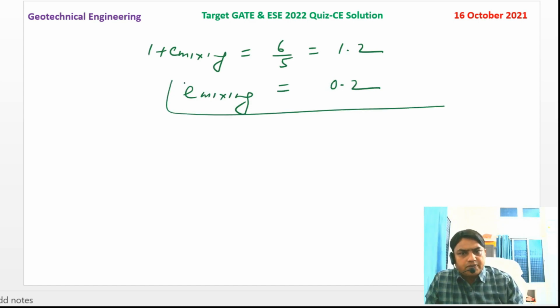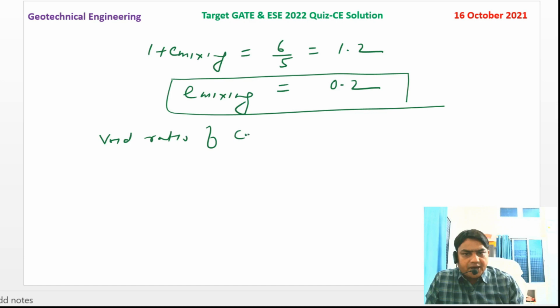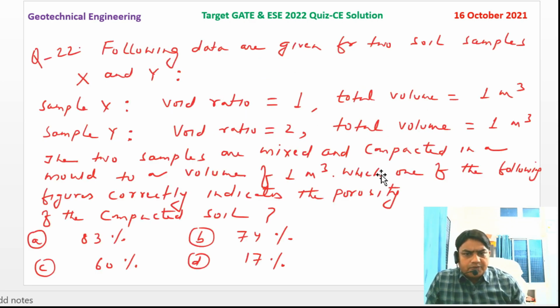The void ratio of the compacted soil is 0.2. Now we have to find the porosity.